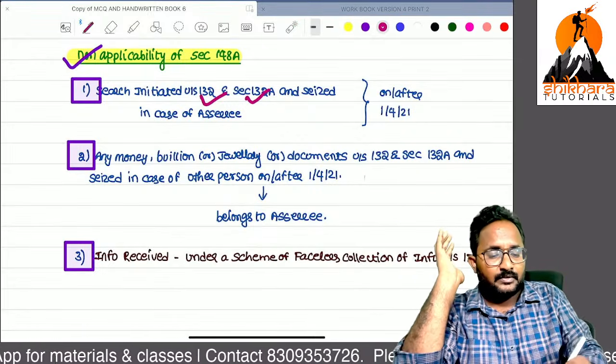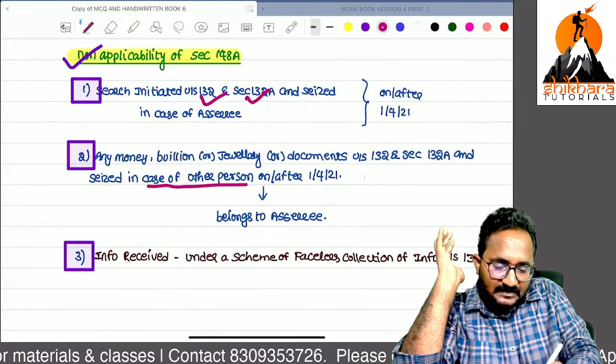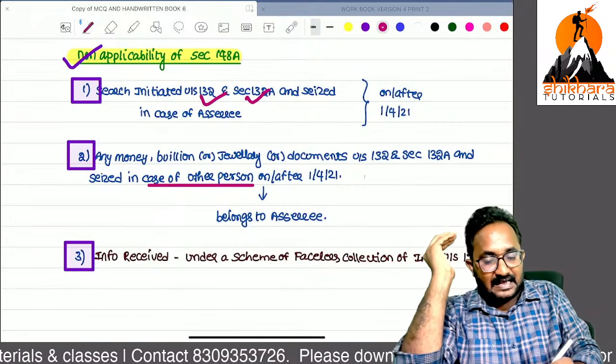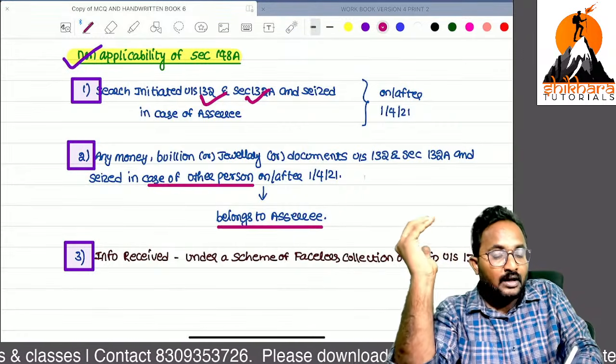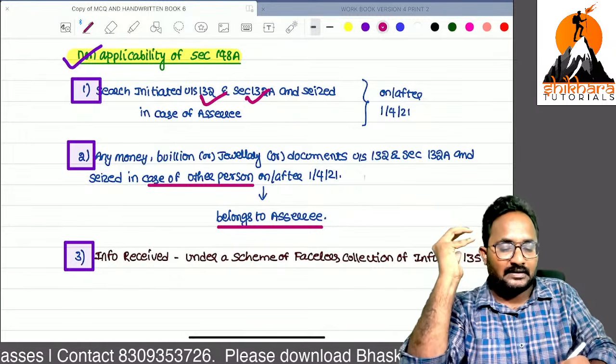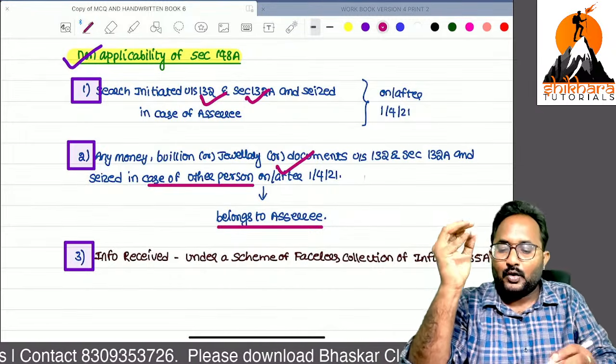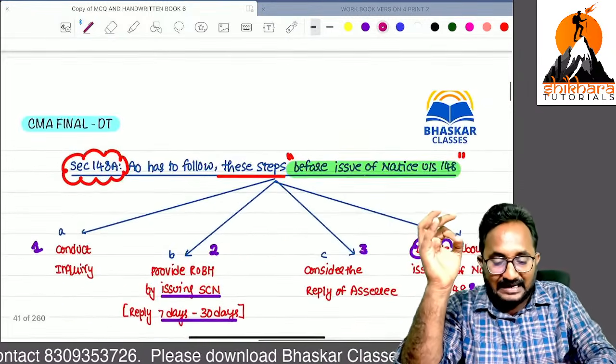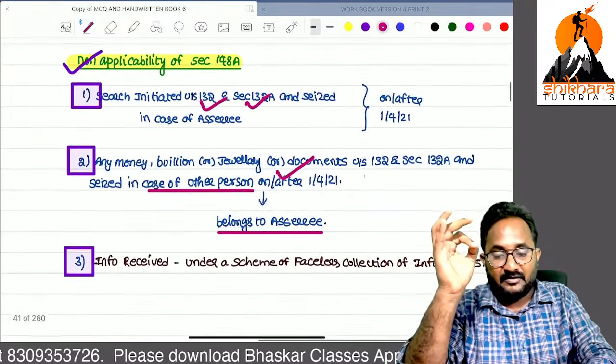Here also, in the hands of another person we conducted the search, and SSC related assets are found. Here SSC is caught red-handed, sir. So now there is no need to apply this 148A procedure. Directly we can send the notice.